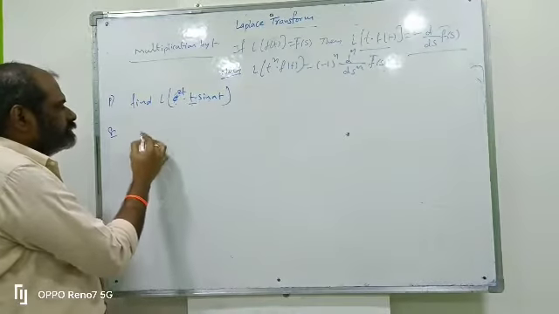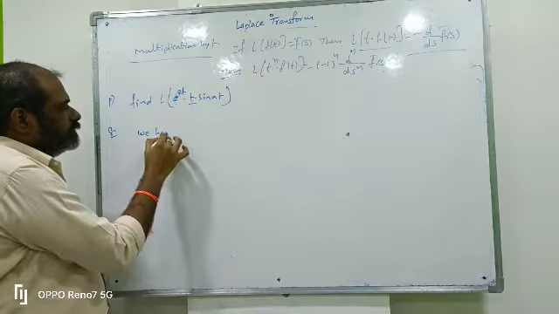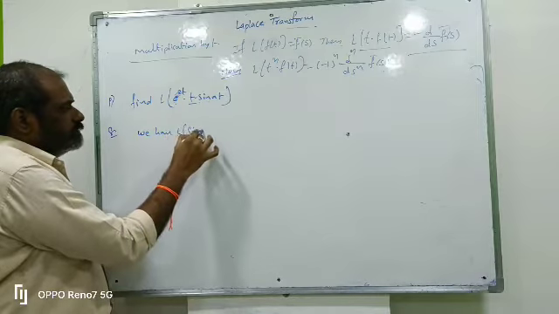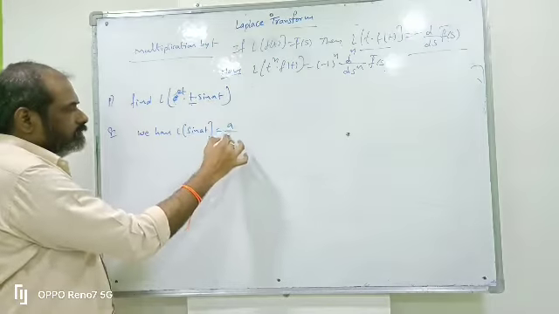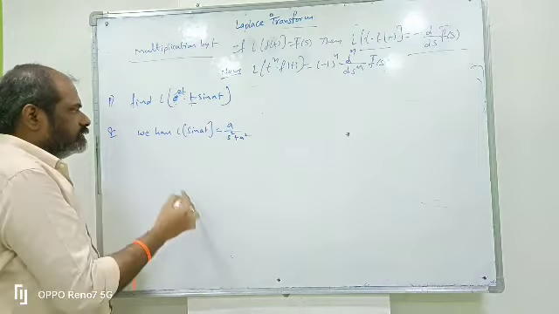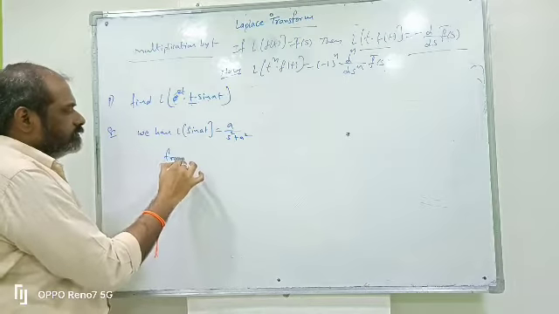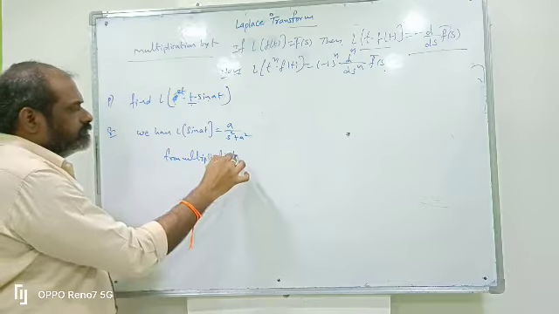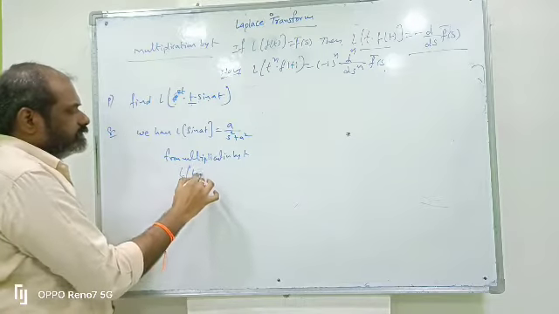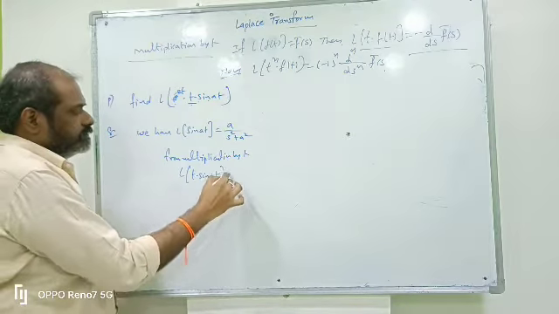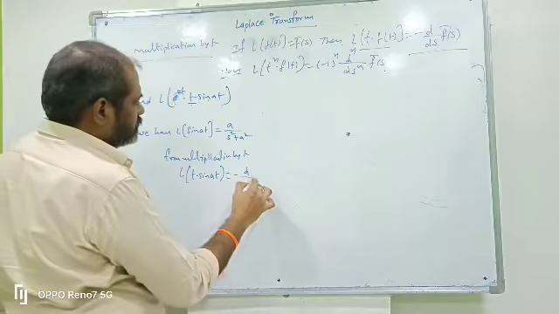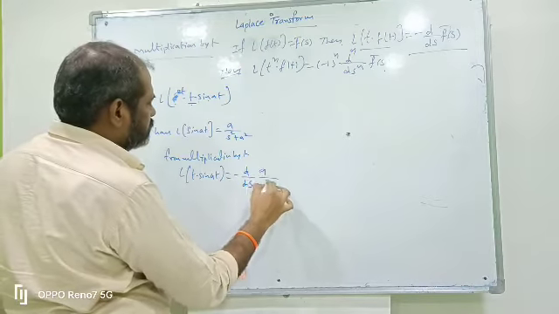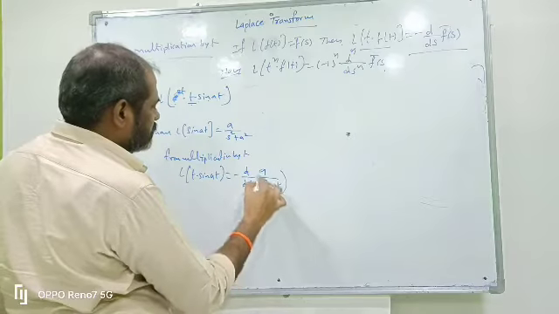So first find the Laplace transform of sin at, which means L of sin at equals a by s square plus a square. From multiplication by t, what do we get? L of t into sin at means minus d by ds of a bar of s, which is a by s square plus a square.